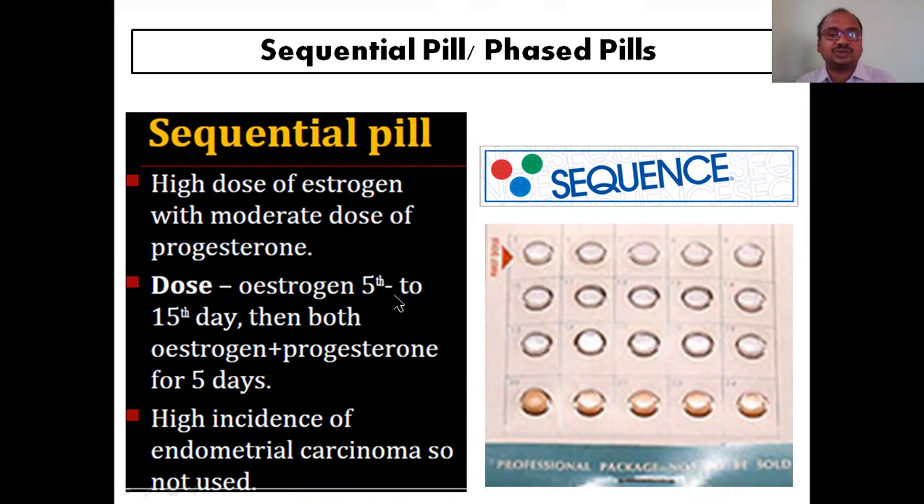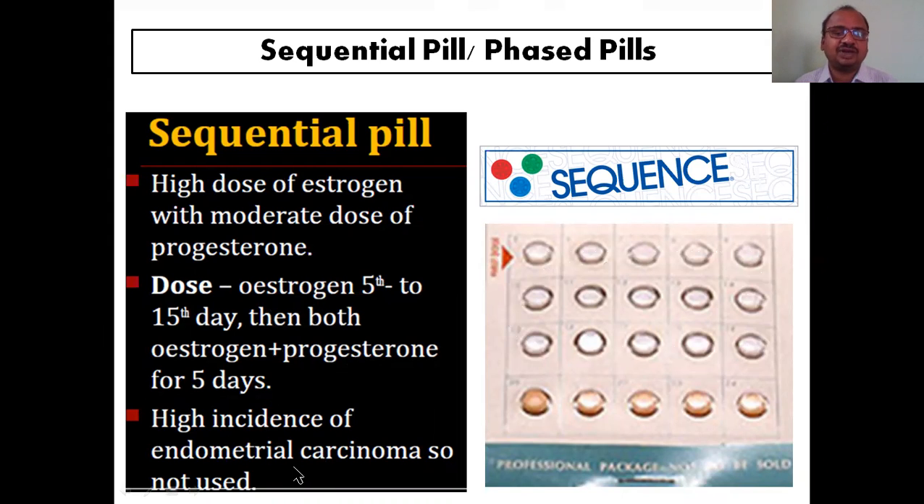Dose, see here, estrogen from the 5th to 15th day. 5 to 15 means 10 days. They have to take estrogen. Then both estrogen as well as progesterone for the 5 days. Like that they have designed.